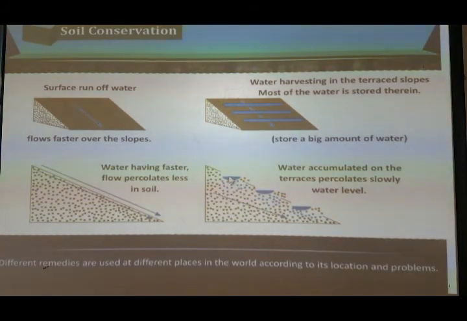But in the second picture, the water will flow slowly and percolate slowly through the terrace, so it will go down. The underground water level will increase if this is done. So at different locations and as per the requirement, these problems are solved by the people.